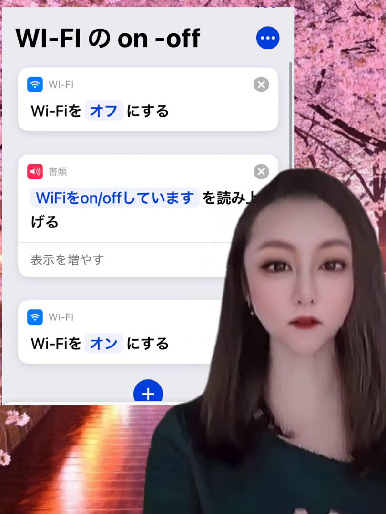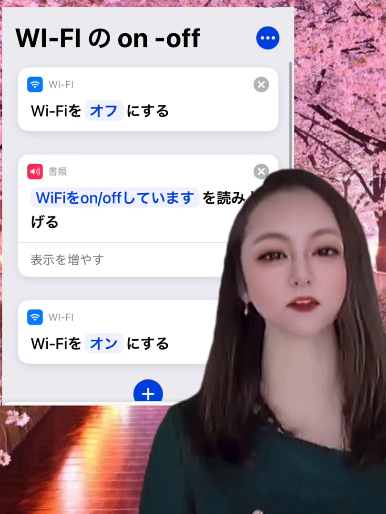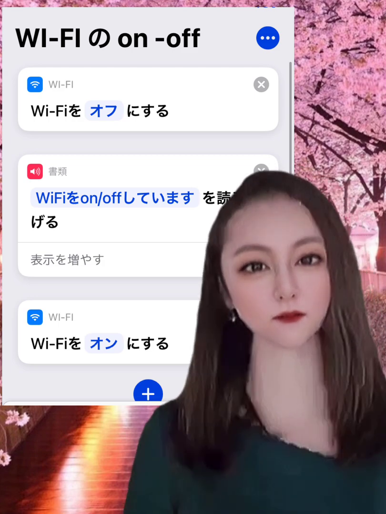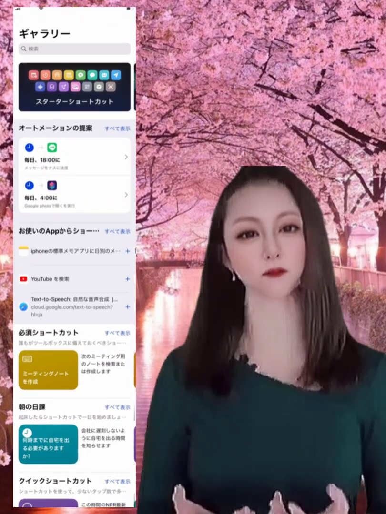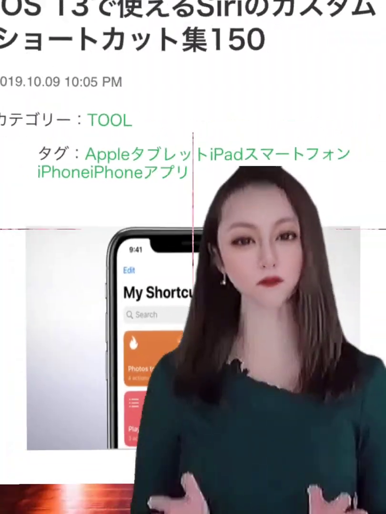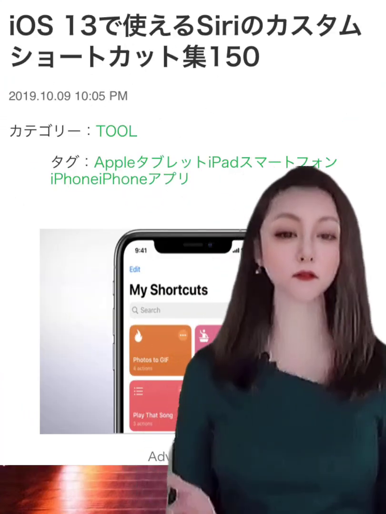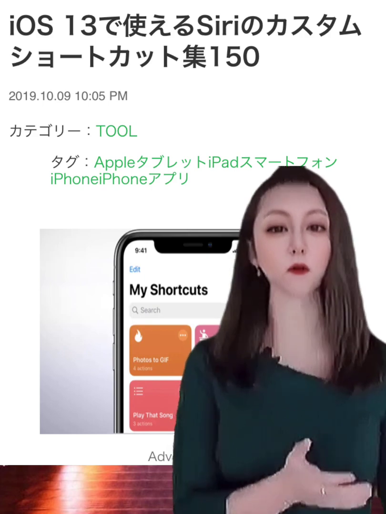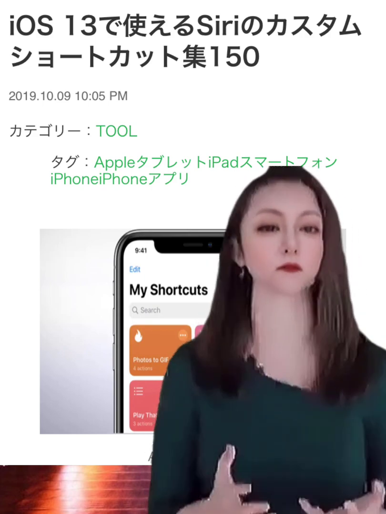The more you look, the more shortcuts there are. Shortcuts developed by our predecessors can be found in the Shortcuts app's Gallery. If you search on the internet, you will find collections of shortcuts. So I think it's better to take a look once. Some may say it's not very useful for them. You may feel that there are many small items. I think this is because many of them were developed for personal use.